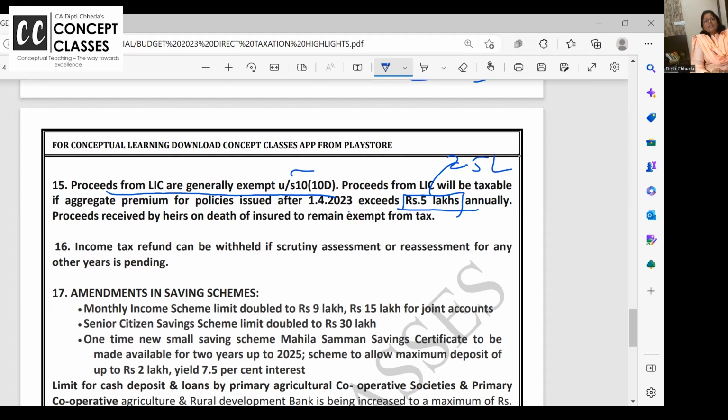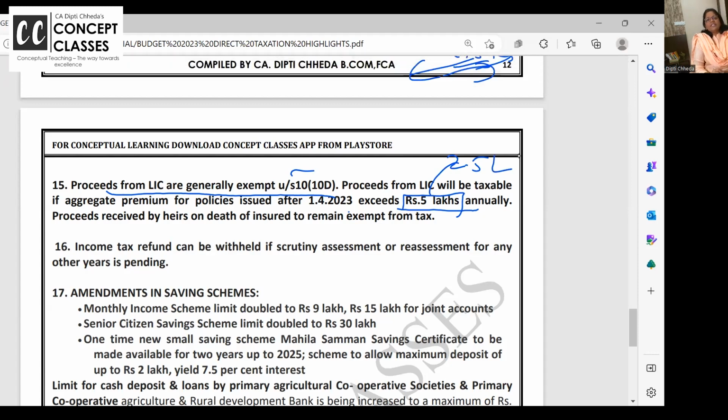Last year, it had come that ULIP is going to be treated as capital asset, and whatever amount you get on maturity will be taxable under capital gain. 2.5 lakh was for financial year 22-23. If single premium exceeds 2.5 lakh or 2-3 policy premiums put together exceed 2.5 lakh, whatever amount you get on maturity is going to be taxable in capital gain.